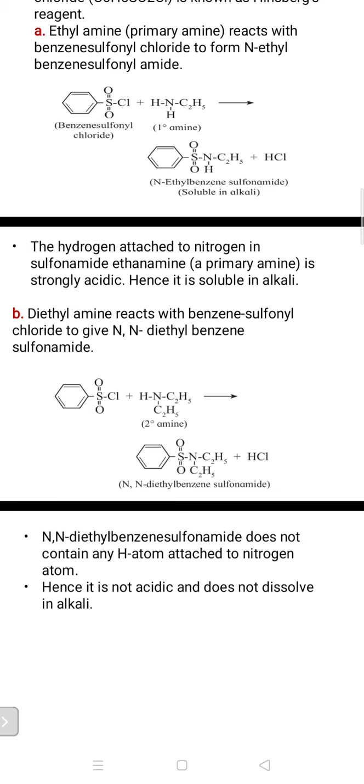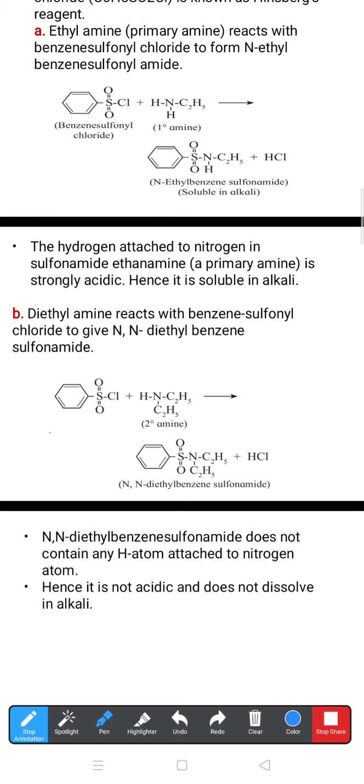Second, we'll see diethylamine, which reacts with benzene sulfonyl chloride to give N diethyl benzene sulfonamide. Here, benzene S double bond O, S double bond O Cl plus NH C2H5 C2H5. Around the nitrogen atom there is only one hydrogen and two ethyl groups, so it is a secondary amine, and from that we'll get N diethyl benzene sulfonamide along with HCl.